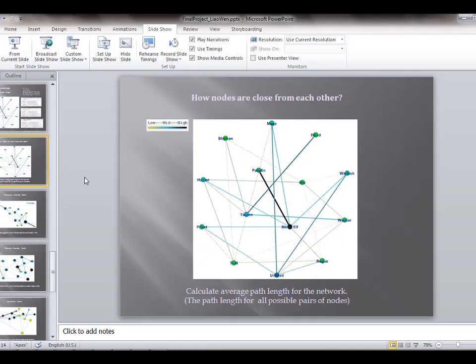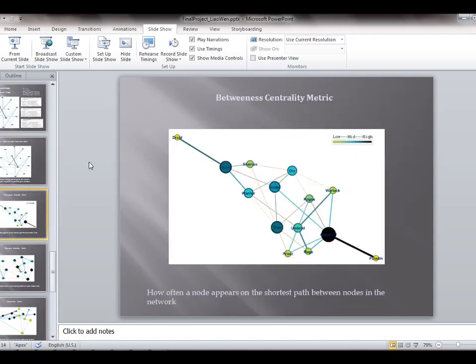Gephi also provides us different approaches to find out how close nodes are to each other by calculating the average path length for the network, which is the path length for all possible pairs of nodes. The software provides us 3 different attributes to build metrics for centrality analysis. The first one is the betweenness centrality metric. This type of attribute indicates how often a node appears on the shortest path between nodes in the network.